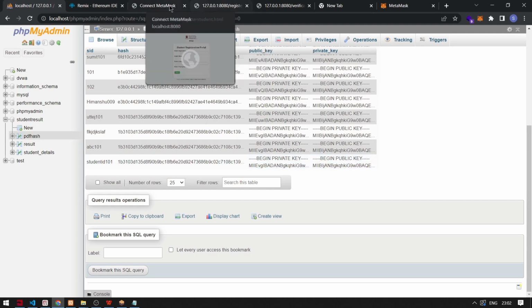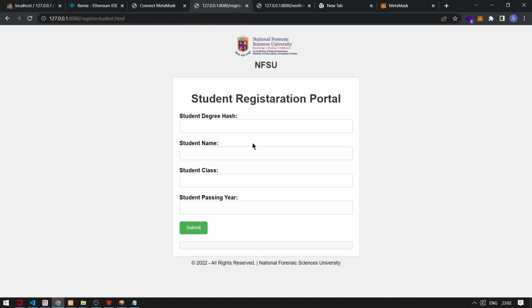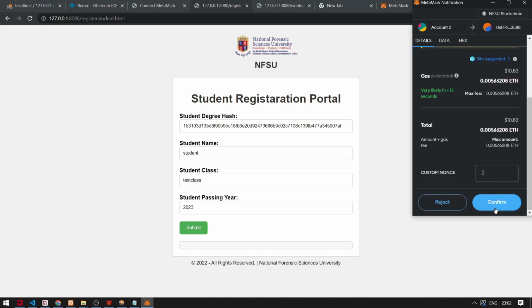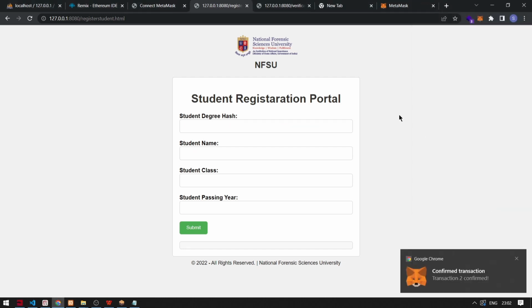So we'll add the hash value into the blockchain. Student name, student class, test class, passing year 2023. We'll submit. So confirm, and the transaction has been confirmed.